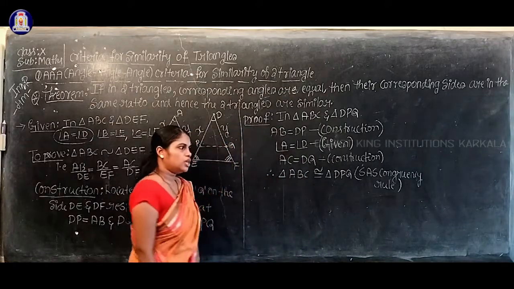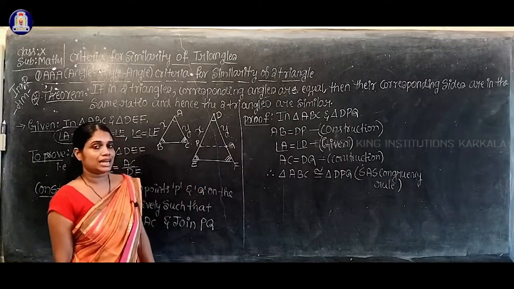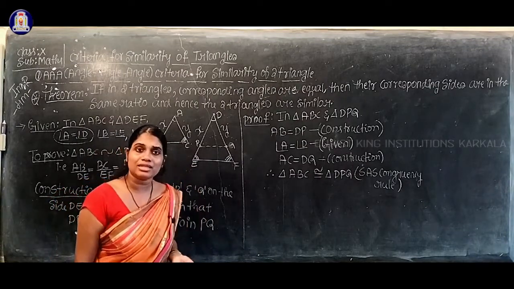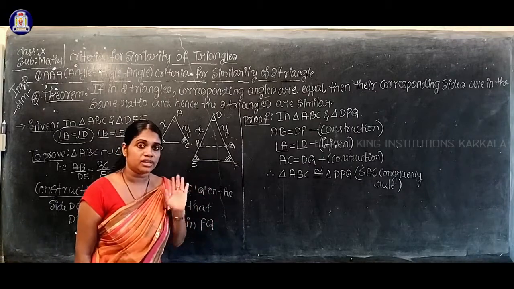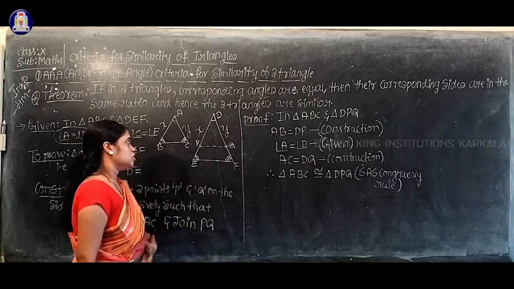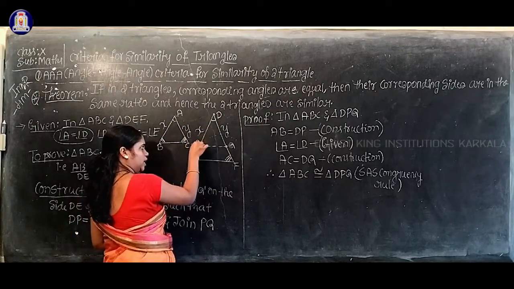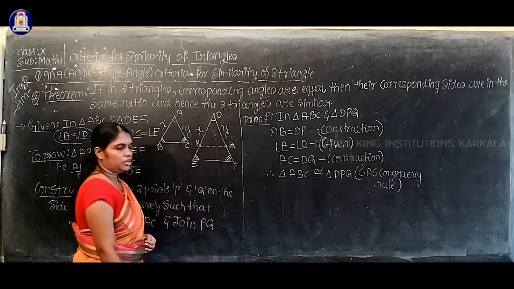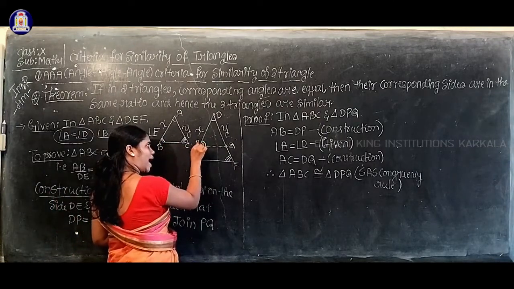So now, after proving the congruency of two triangles, can I say its corresponding angles are equal? Yes, corresponding parts of congruent triangles, isn't it? So now we proved that triangle ABC is congruent to triangle DPQ. Therefore, can I say angle B is equal to angle P?